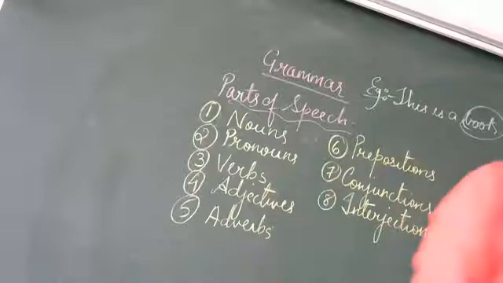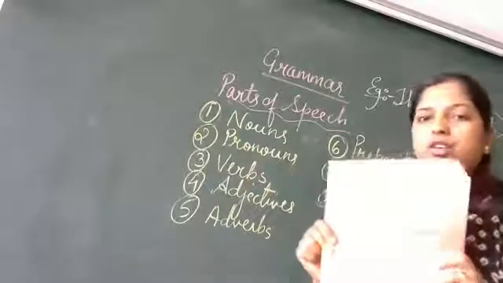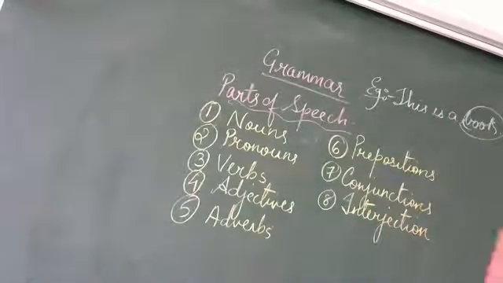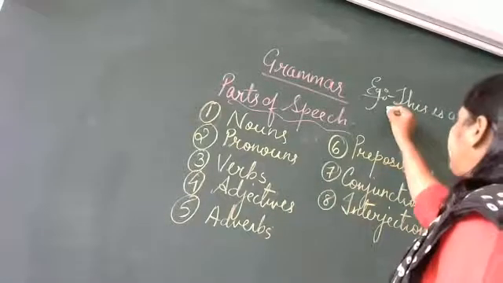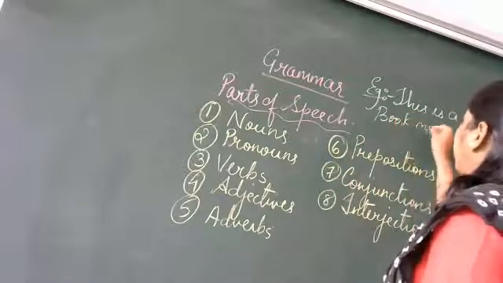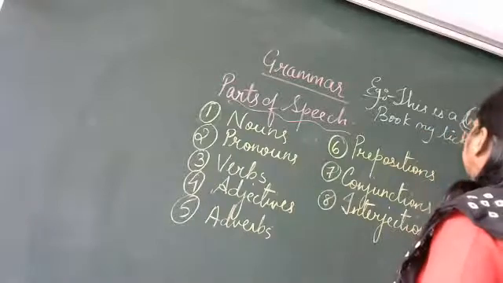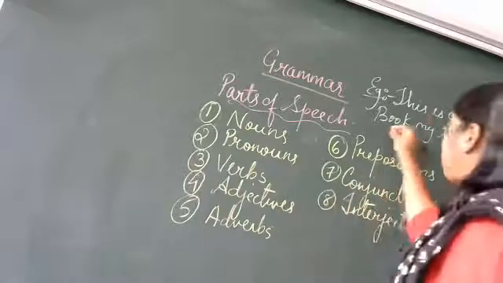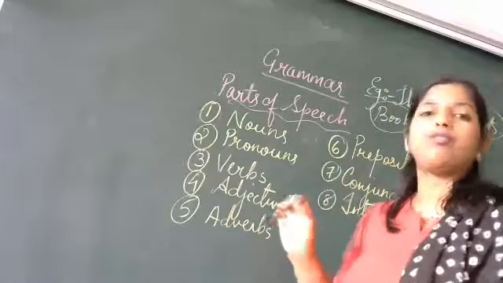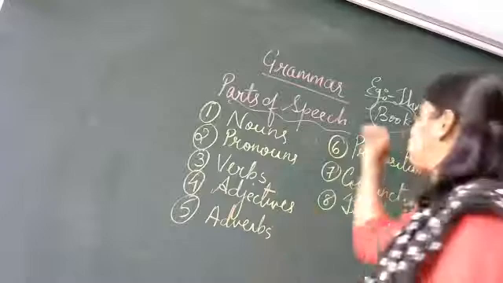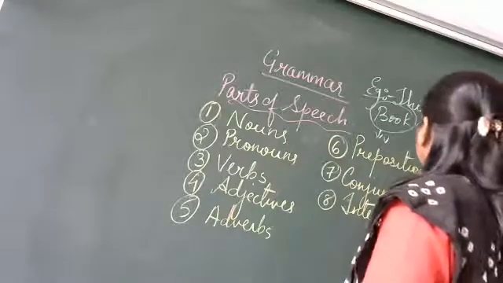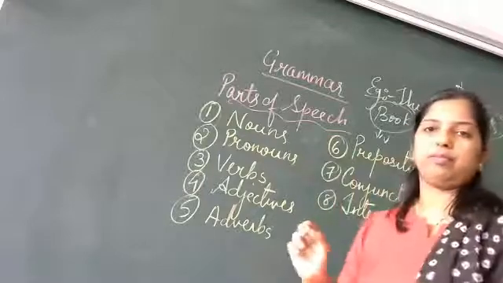But the same word book, in another sentence, for example, book my ticket, is not a noun here. It is a verb. Booking the tickets. So here it is a verb.